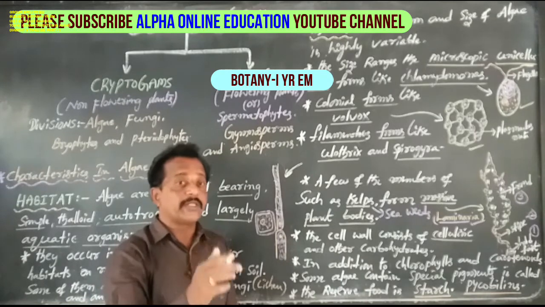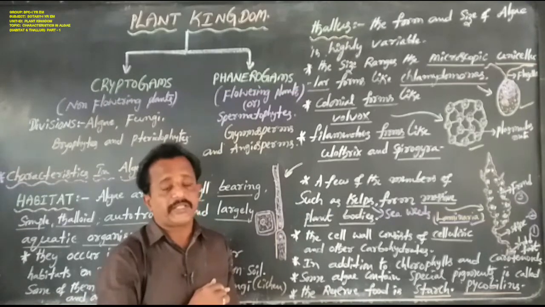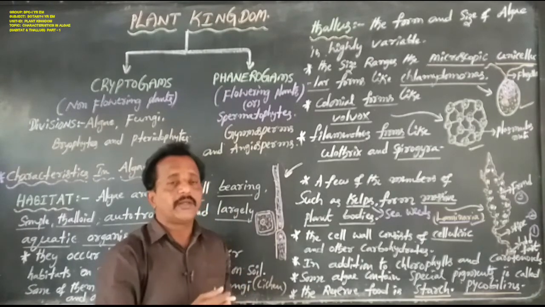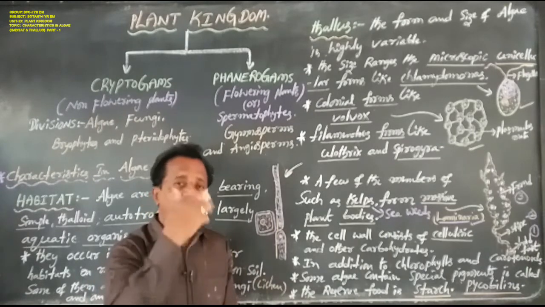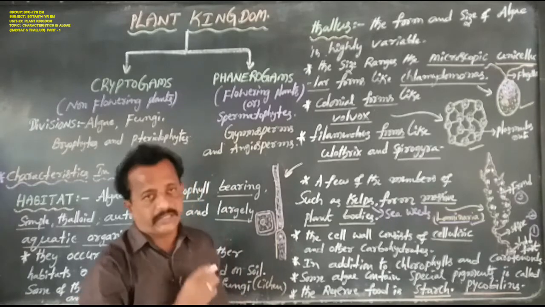These phycobilins are especially shown in Rhodophyceae and Cyanophyceae, but Chlorophyceae and Phaeophyceae have chlorophyll pigments and carotenoid pigments only, while Rhodophyceae and Cyanophyceae contain phycobilin pigments.